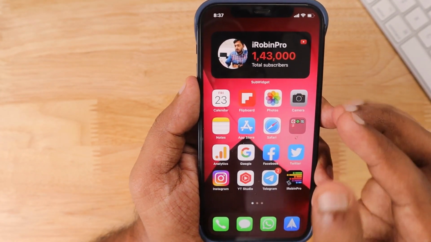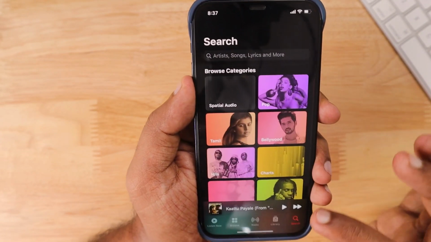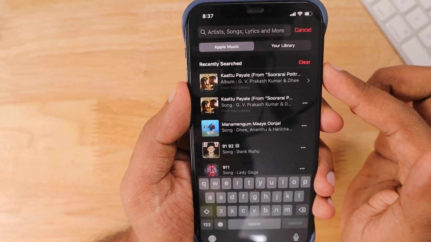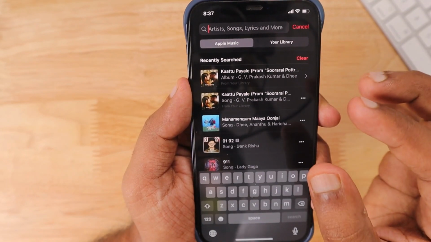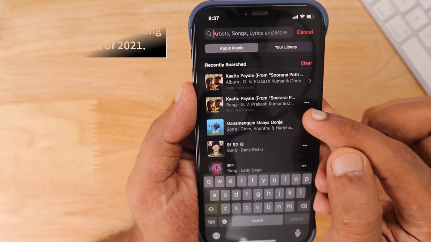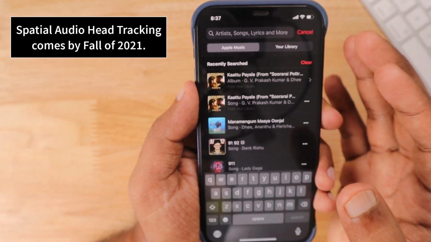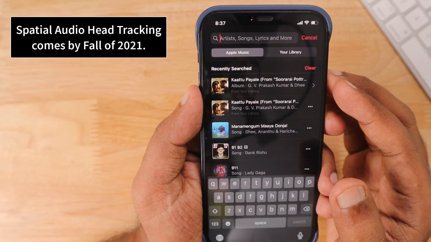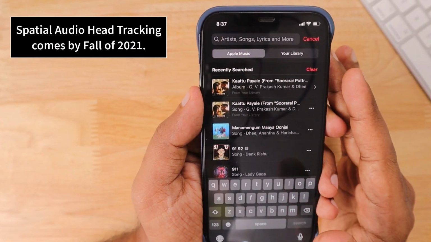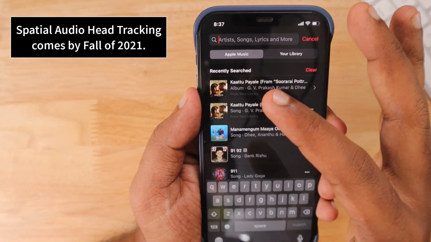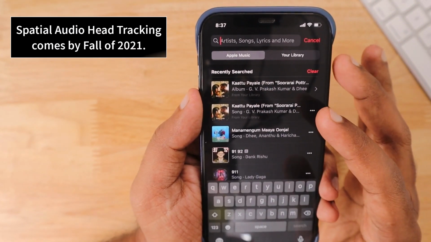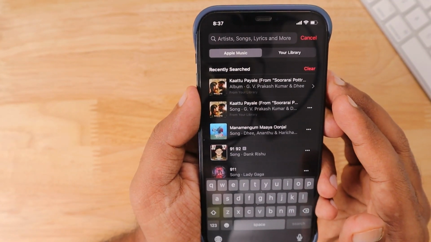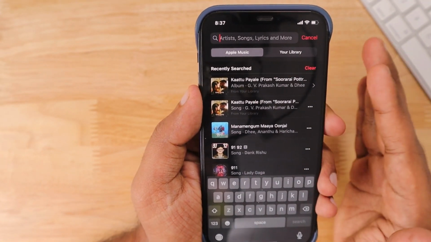And one more additional tip, the spatial audio is right now limited to the video songs that you see in the Apple Music library section, especially the head tracking movement things are limited to the video songs, not to the audio songs. Apple is planning to release the head tracking feature of spatial audio by the end of this year, as per their official statement on the website. So right now you can enjoy the Dolby Atmos, and only with the video songs that you find in your Apple Music application can you enjoy the spatial audio with head tracking feature. And the rest, Dolby Atmos and lossless audio, will be there for you.